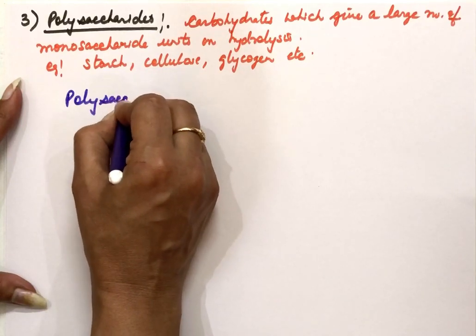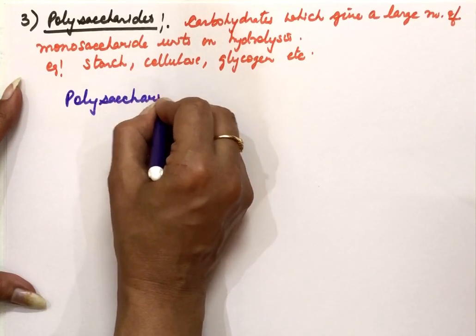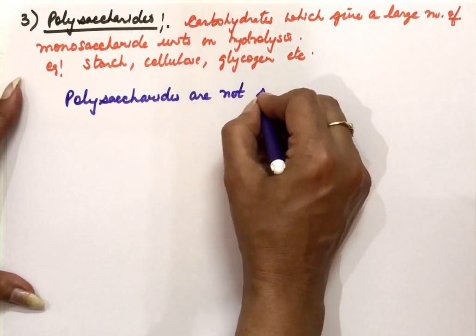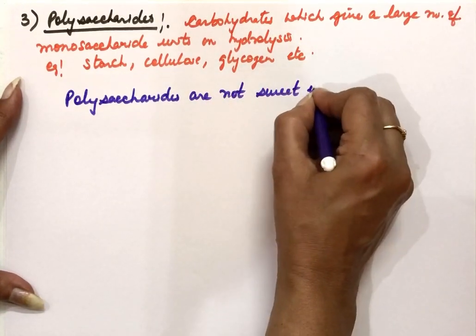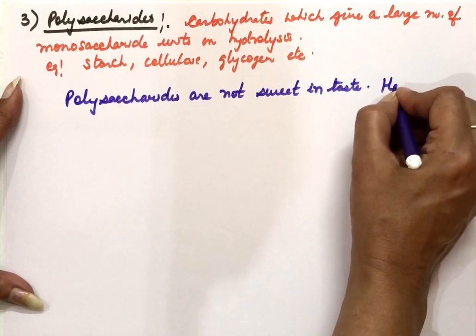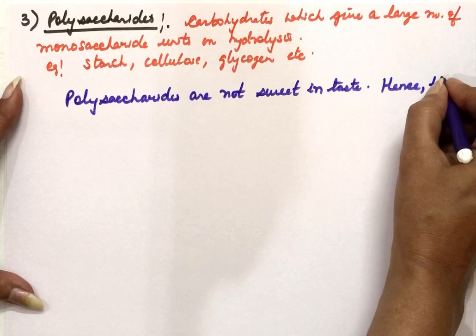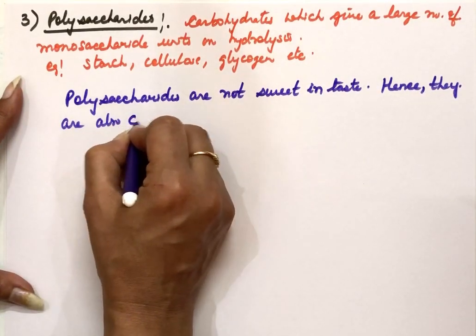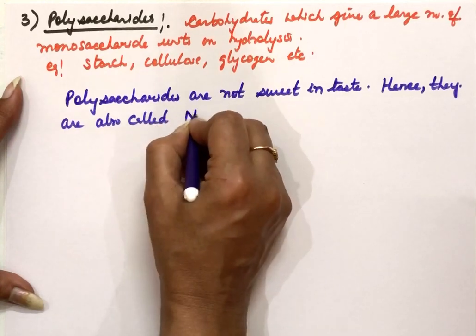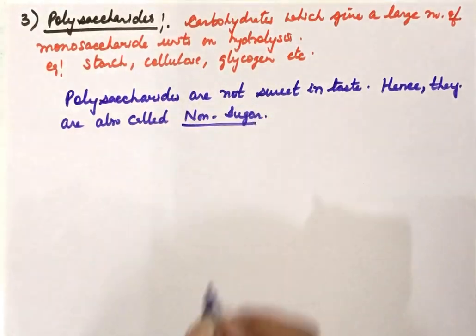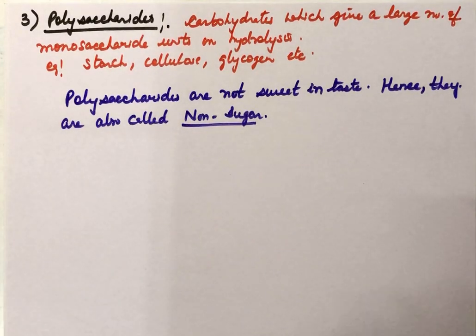We have done that some of the carbohydrates have a sweet taste. Those carbohydrates are known as sugars. But polysaccharides are not sweet in taste. That means these are not known as sugar. These are called non-sugars. This is a classification based on the hydrolysis of the carbohydrates.